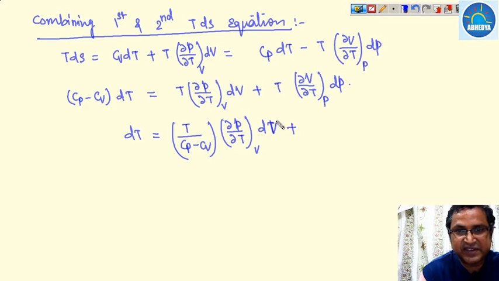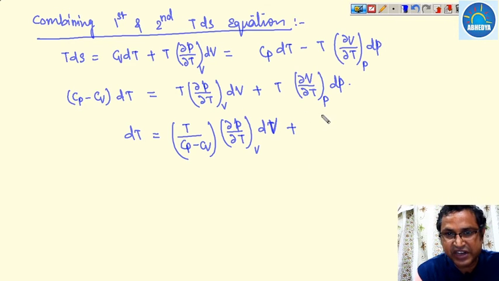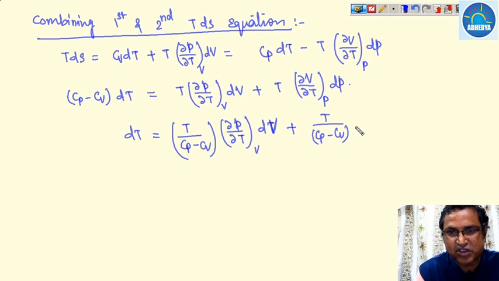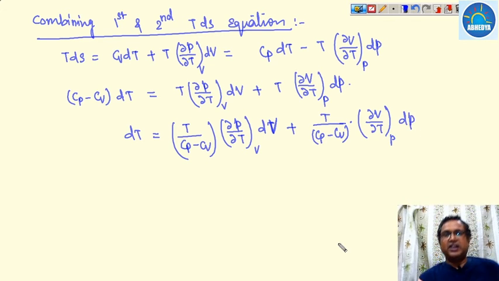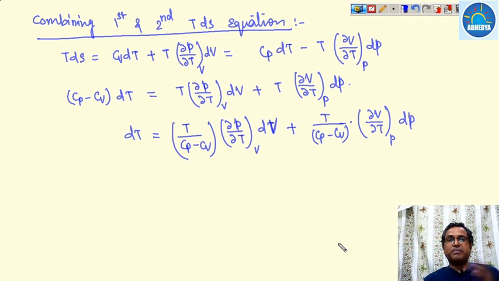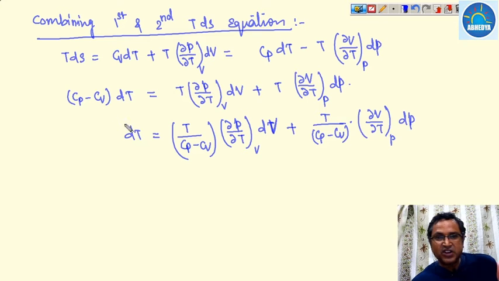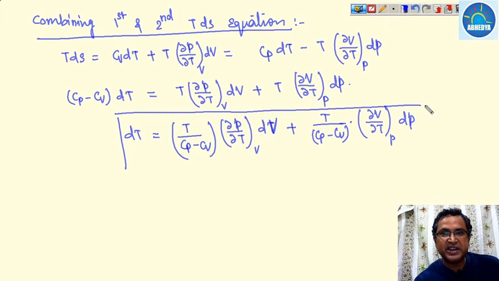plus T times (∂V/∂T) at constant pressure dP. This is purely mathematics, there is no thermodynamics, nothing else. You have to remember and memorize all these things, and practice writing all these equations many times, because we always forget them. Now we can write dT in the form of dV and dP.